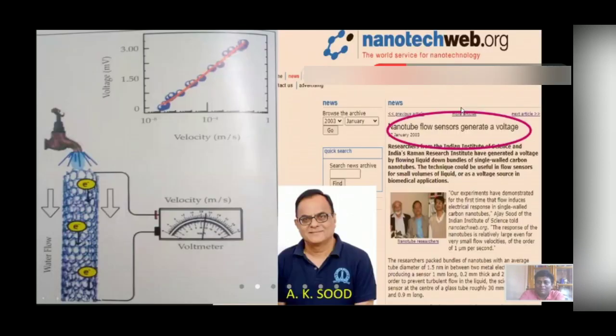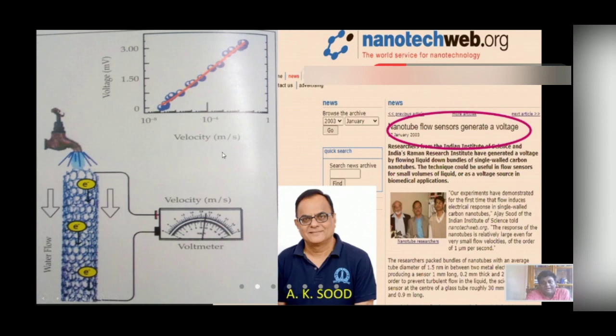This is one of the fantastic examples of nanomaterials. This is actually a carbon nanotube based structure. Carbon nanotube I have not discussed because I will be discussing it in the coming lectures also. So here is Professor Ajay from Indian Institute of Science, Bangalore. What they have demonstrated is they used carbon nanotubes and made water flow through this tube, and using some circuitry arrangement, they showed that a voltage is generated.